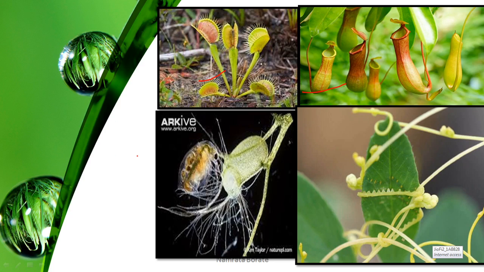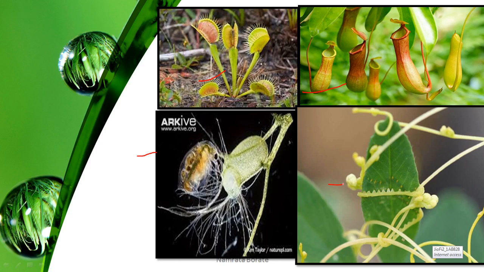Some are bladderworts, as well as some plants that depend on another plant, that's a heterotrophic plant, and that heterotrophic plant is a parasitic member. It includes plants like Cuscuta.